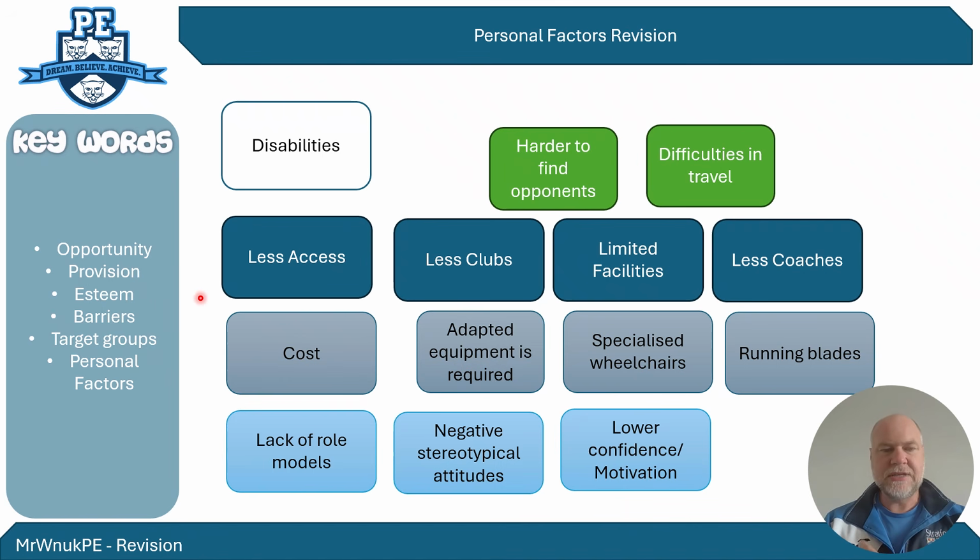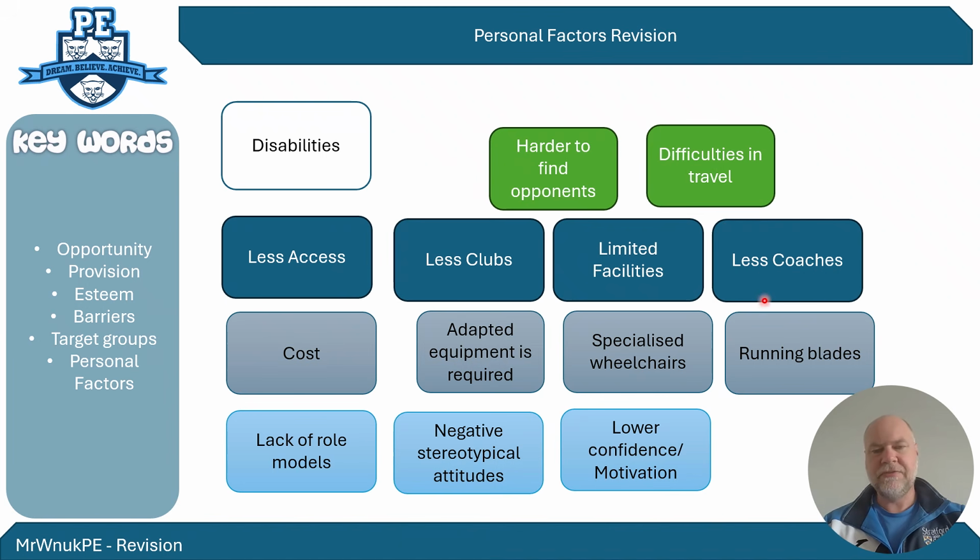So when we want to revise it, you won't necessarily be asked about opportunity, provision, and esteem, but it's good to try and think, can I break it down into opportunity, provision, and esteem? When we're looking at barriers for people with disabilities, they tend to have less access to clubs, because there are fewer clubs available to people with disabilities in local areas. And obviously their disabilities make it harder to get to those places.